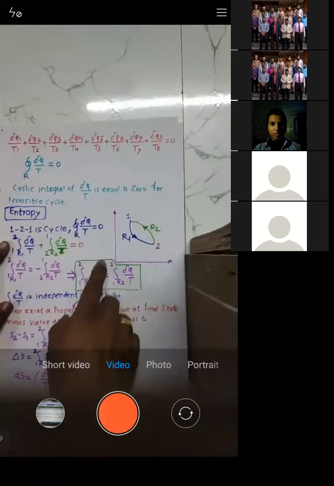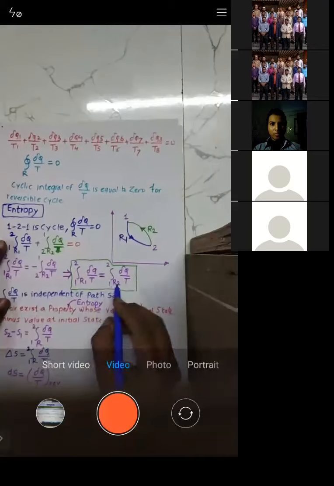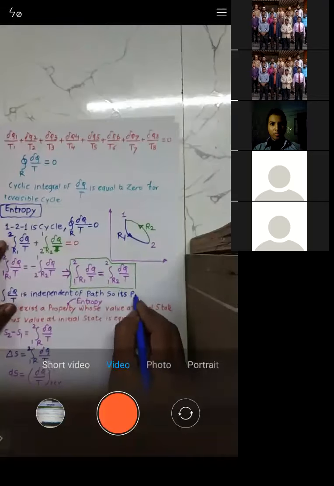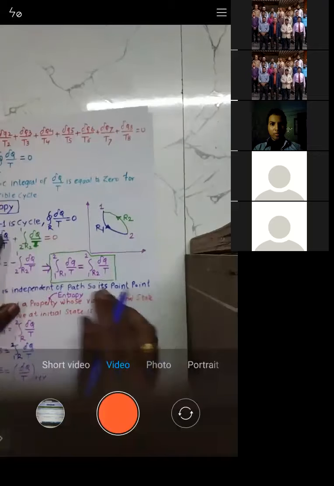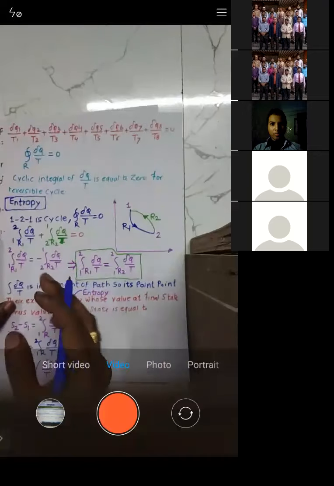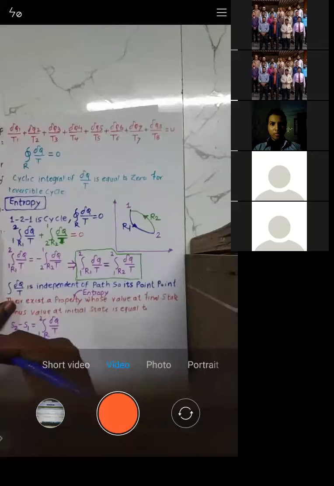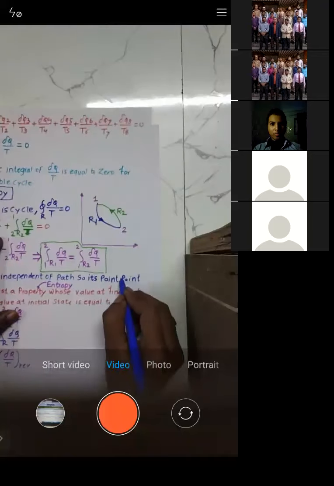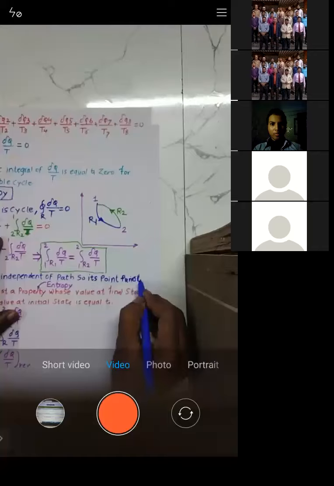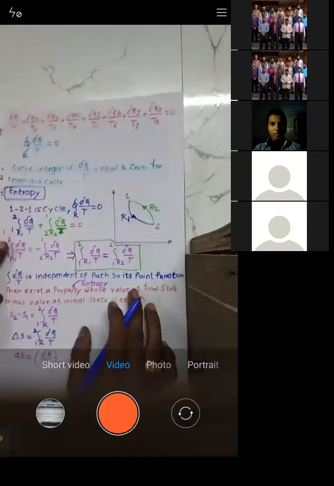That means this del Q by T is independent of path. That means it's a point function. So I'll just mention, it's a point function. Because it is independent of path, it's not a path function, so obviously it will be a point function.